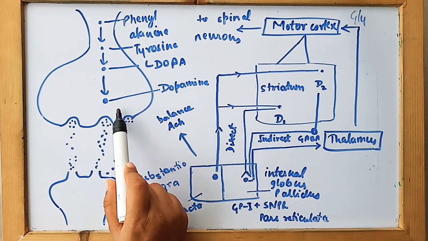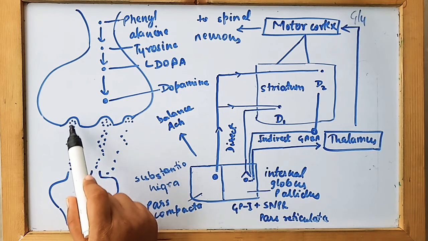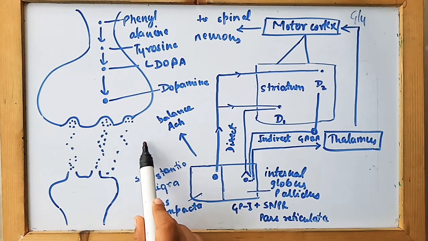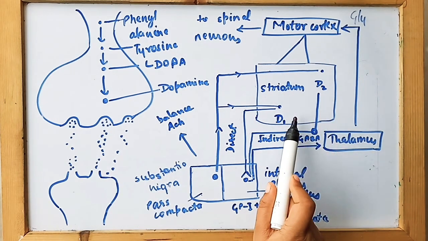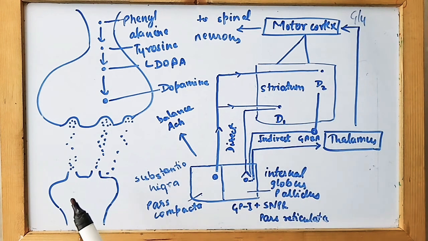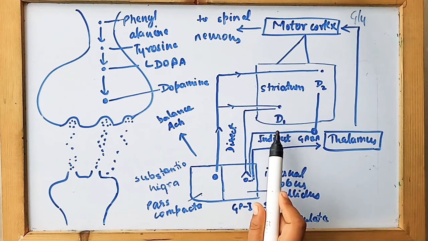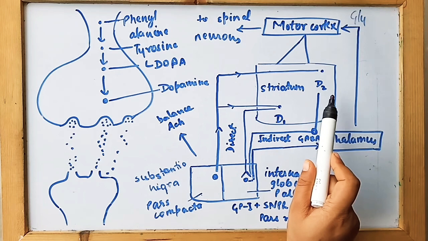When dopamine is formed, it is stored in the neuron, released at the time needed and received by another neuron. There are basically two types of receptor for dopamine, D1 type and D2 type. D1 type is known as the excitatory receptor and D2 type is known as the inhibitory receptor. There are other receptors also, D3, D4 and D5 types. D1-like activity is seen in the D5 type of receptor, as well as D2-like activity is seen in D3 and D4 type receptors.